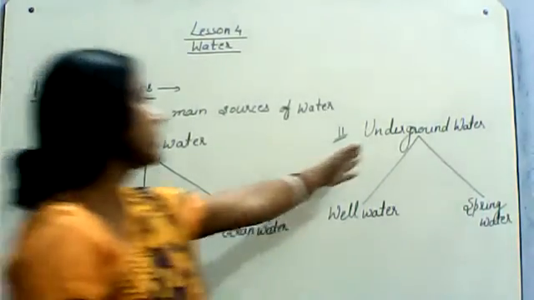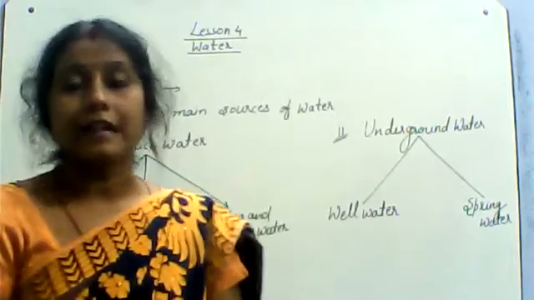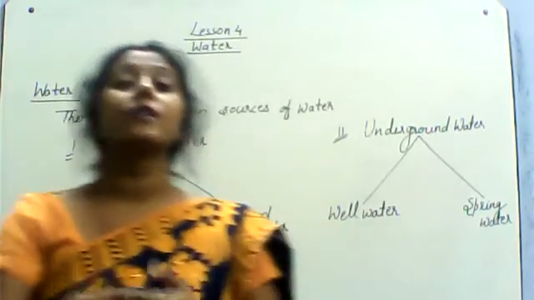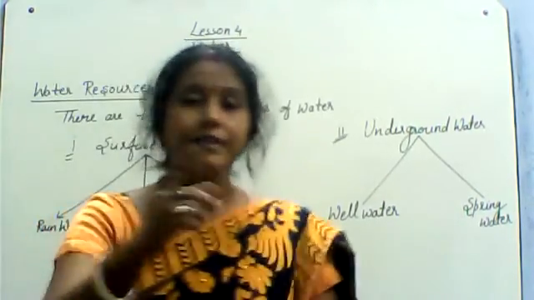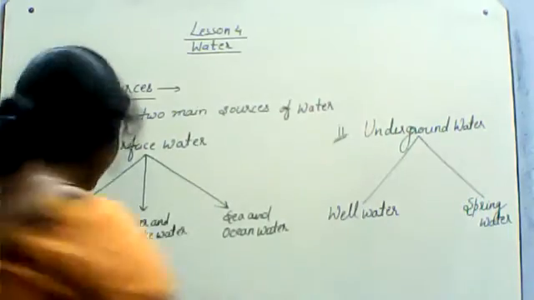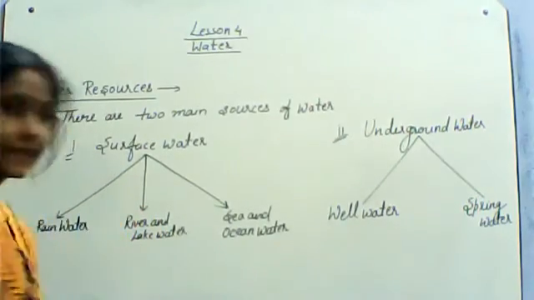Now the second resource is underground water. What do we call underground water? For this one, I want to show by figure. I'm erasing this one.